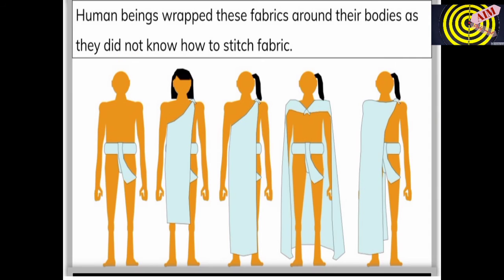Human beings wrapped these fabrics around their bodies as they did not know how to stitch fabric or make good types of clothes out of it. So they just made long cloth and wrapped it around their bodies.